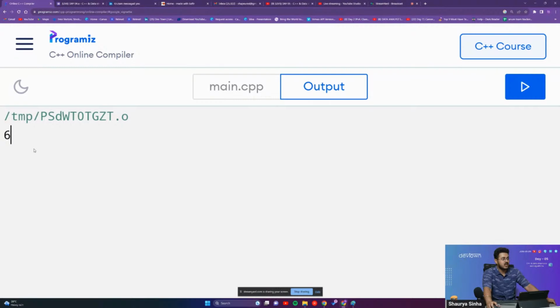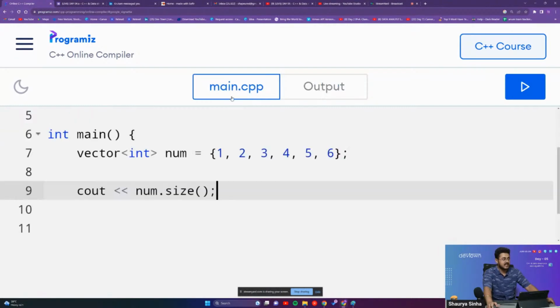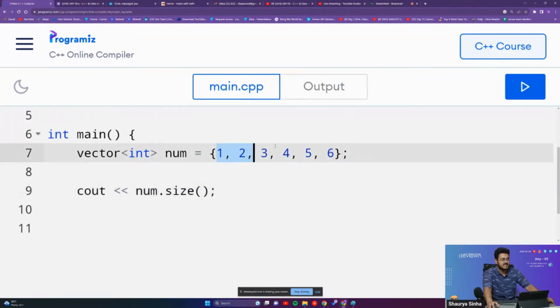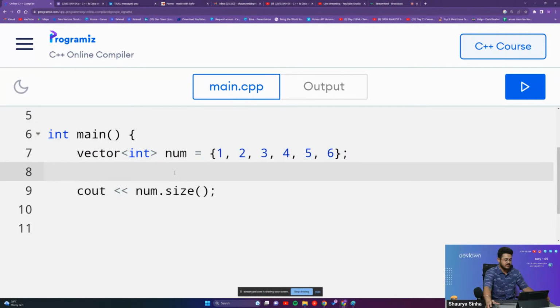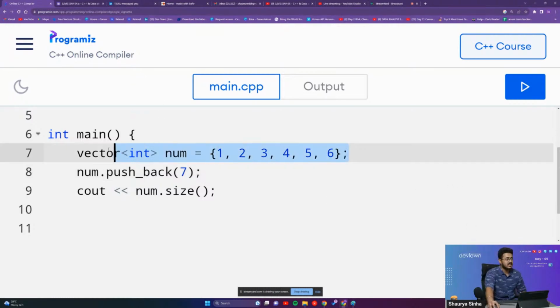As you're able to see in the output, we are getting the answer as 6. Are you able to see? That basically means that there are 6 elements, and that is absolutely right. So the size of our vector is 6. What if we add some new elements right over here? So num dot push back, and then we'll add 7 right over here. Now if we run this particular code, we are having a particular vector.